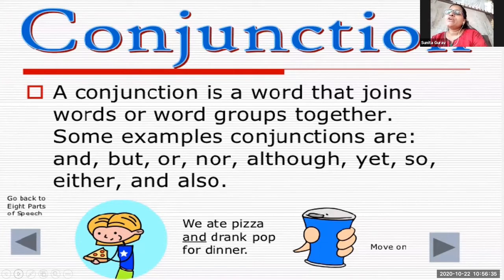Okay? Although. Now I will tell a sentence. Although they were 50, they look so young. See the sentence.